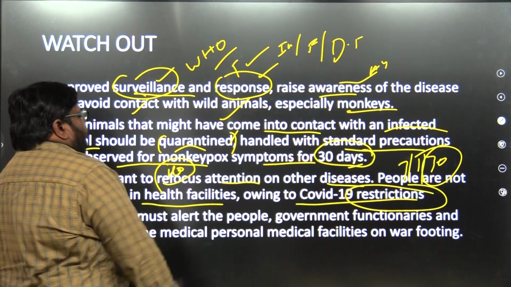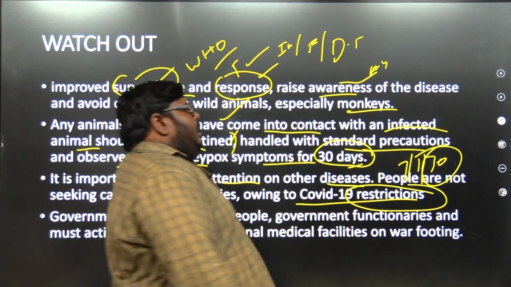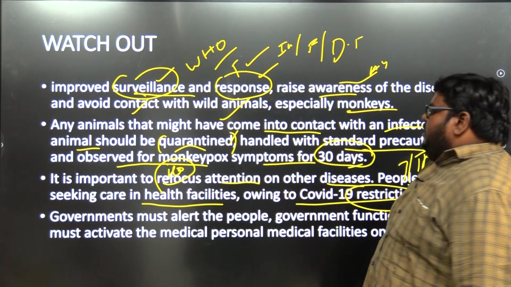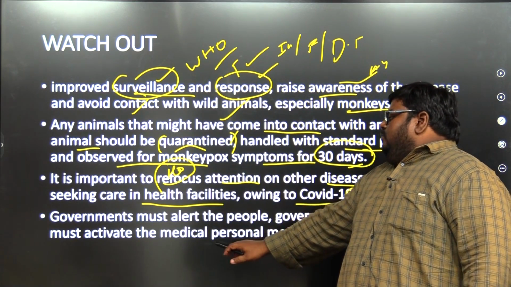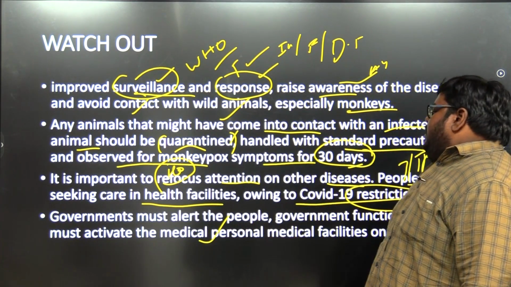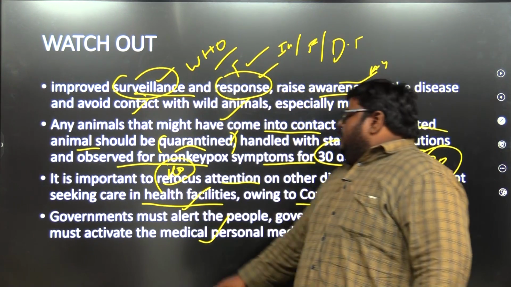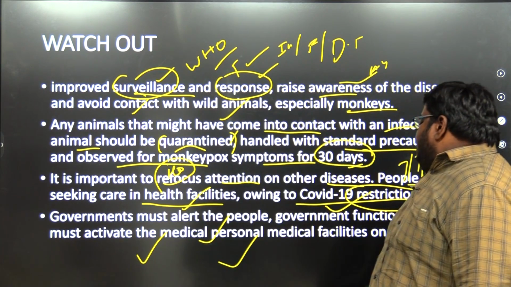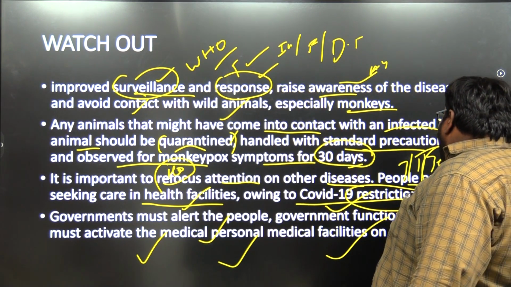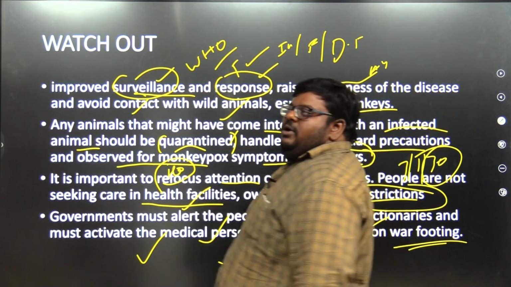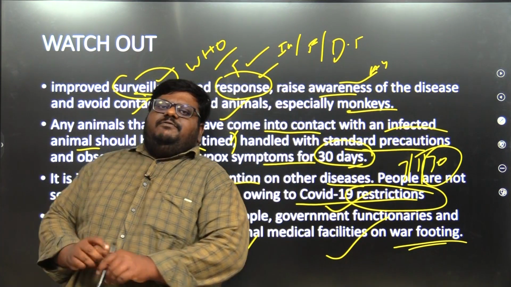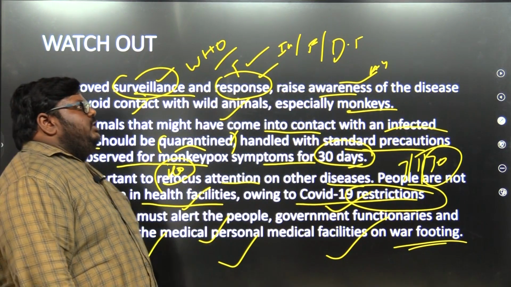They think the government will isolate them and it will lead to difficulties for them. So WHO told governments to alert the people and government functionaries, and to activate medical personnel and medical facilities on a war footing, taking measures to address the issue.